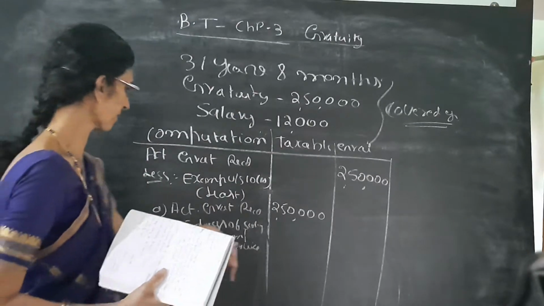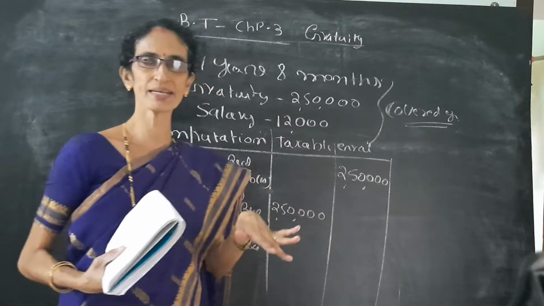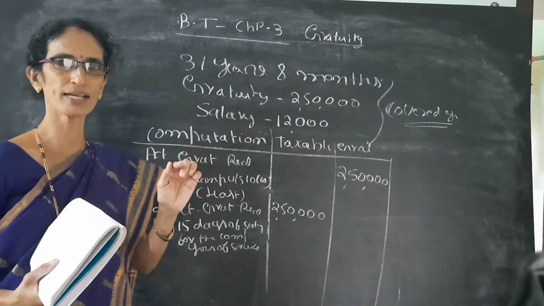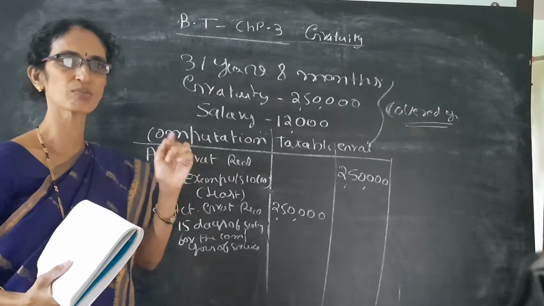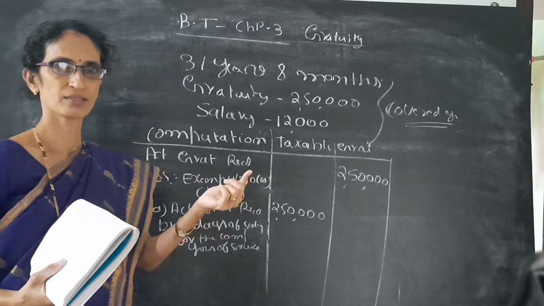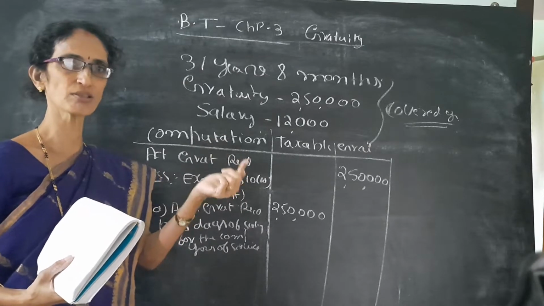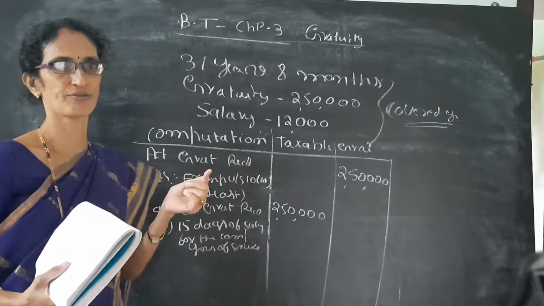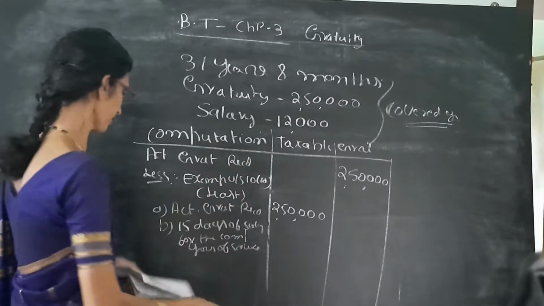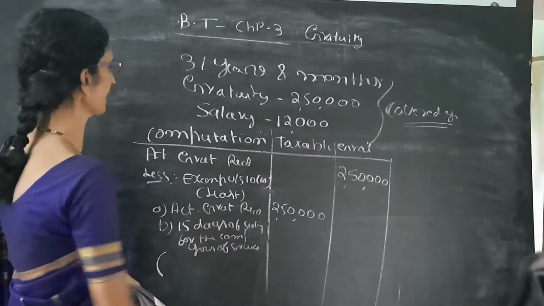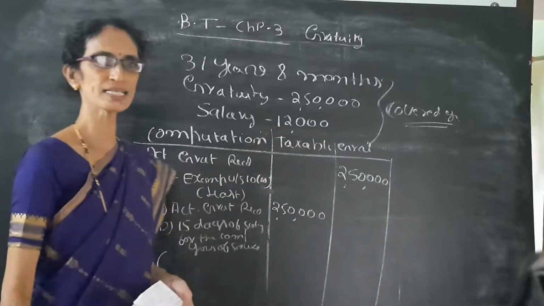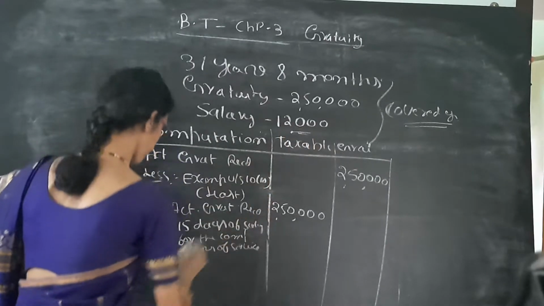Then for the completed years of service, here fraction should be rounded off only if the month is more than 6 months. So the month must be more than 6 months, then only we have to round off. So these are the rules. So we have to calculate it. See here, only salary is given, DA is not given. So we have to take 12,000.